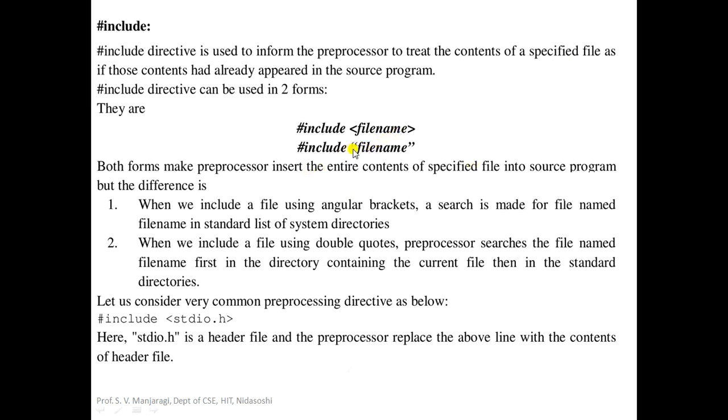And when we use double quotes, the preprocessor searches for the specified file name in the standard directories and also in the current directory where this file is stored. That is the difference between these two. So let us understand hash include stdio.h. I already explained it. It's a header file and its contents will be placed in the program before that program is compiled.